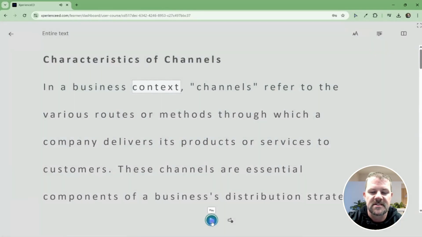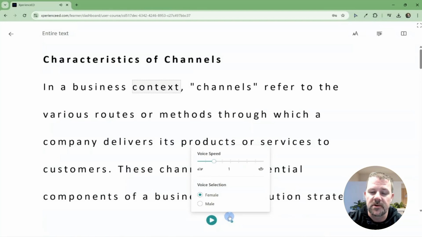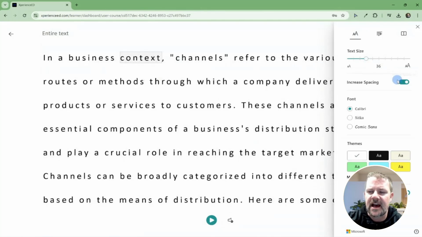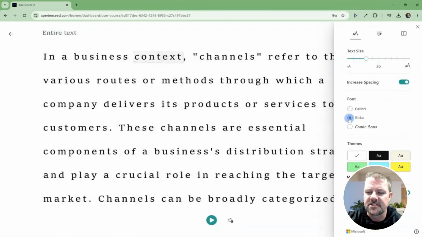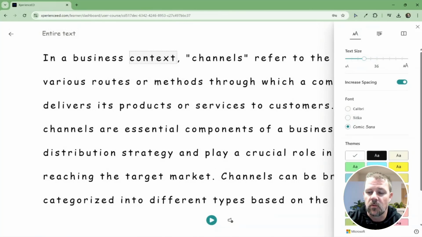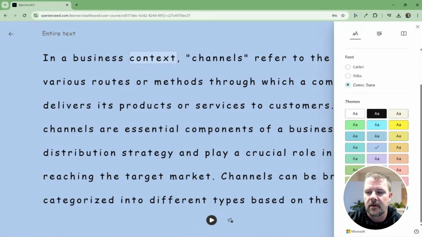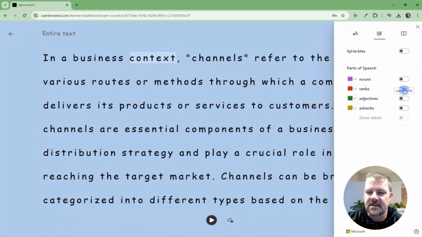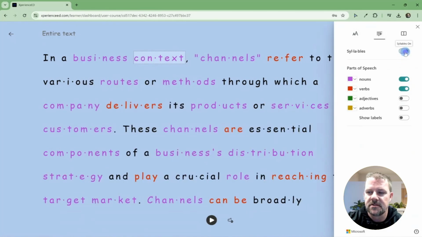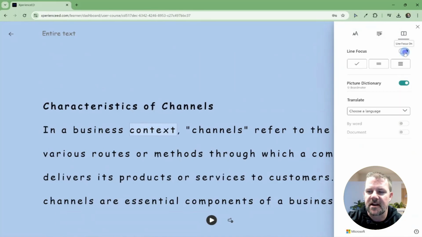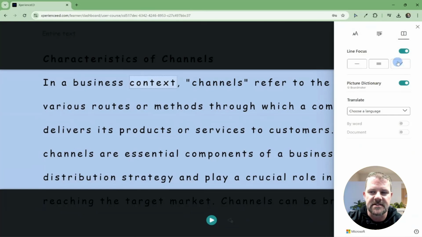In a business context. To listen to the text, I can also choose the voice settings and adjust the speed as well as the male or female version of the voice. I can click on text preferences and increase or decrease the size as well as the spacing. I can adjust the font and I can adjust the theme or color of the background. This one is especially helpful for our students with dyslexia. I can slide over here to the grammar options and add parts of speech and syllables. And over here on the right side, reading preferences, I can turn on a line focus if it helps me to only see a few lines at a time.